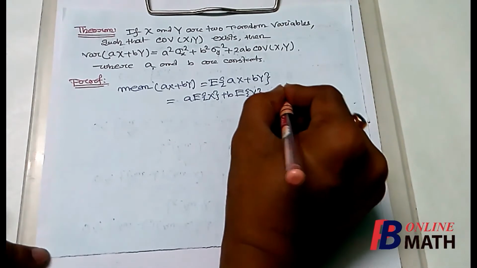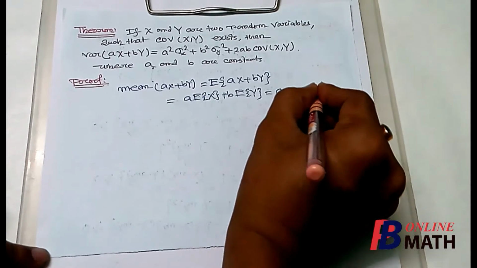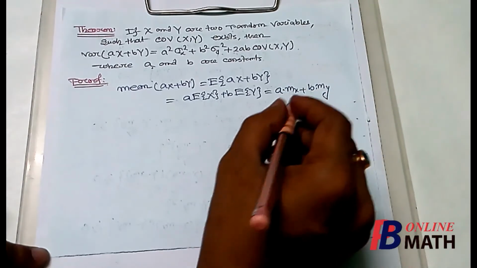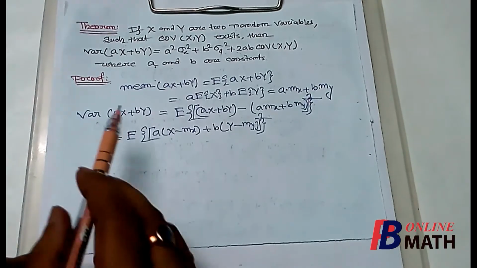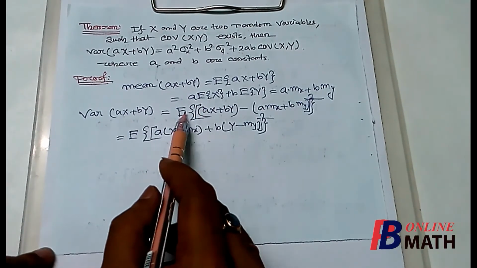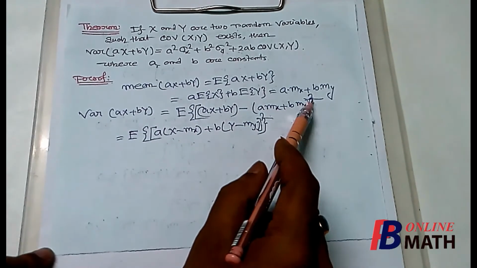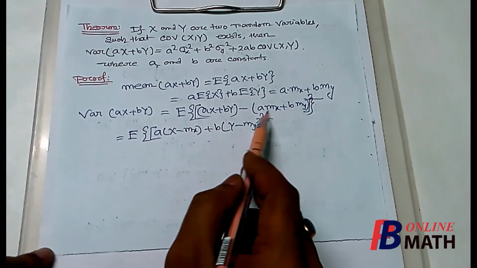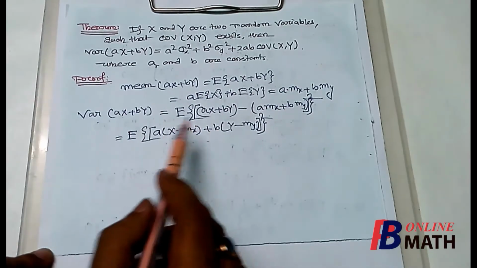So this is equal to a into mx plus b into my, where mx and my are the marginal means of x and y. Now variance of ax plus by, by the formula, is equal to expectation of this variable minus its mean whole square. The mean a mx plus b my of this variable ax plus by we have already obtained.